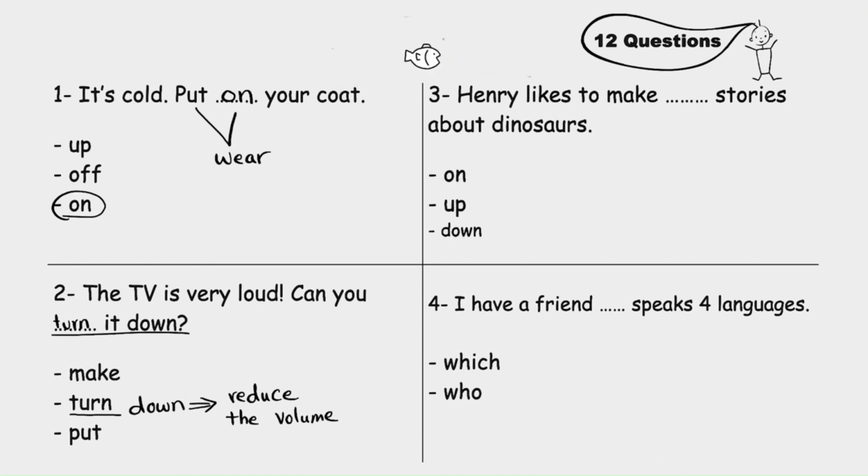Henry likes to make blank stories about dinosaurs. On, up, down. What do you think, guys? Well, when we say make up stories, it means invent stories. So up is the correct answer here.